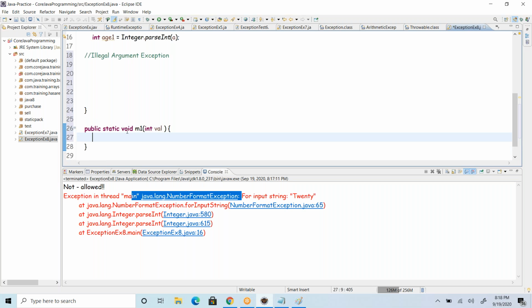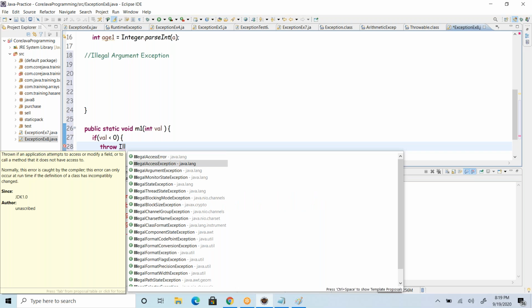I have a restriction for my value, meaning my method accepts an integer number, but if the number is less than 0, meaning a negative number, then I don't accept that. That is not a valid value for me.